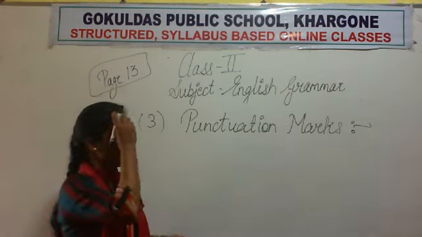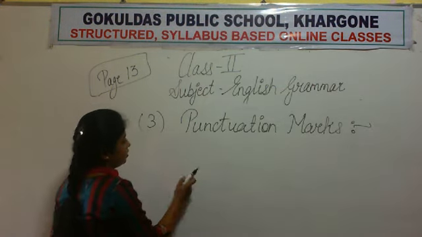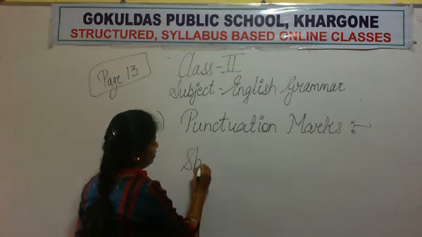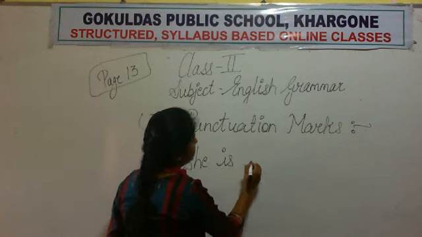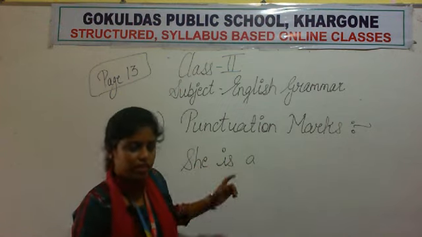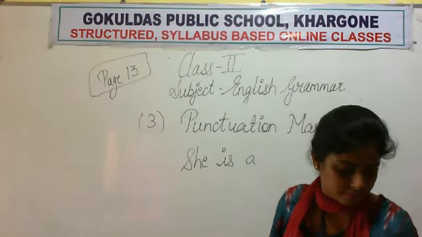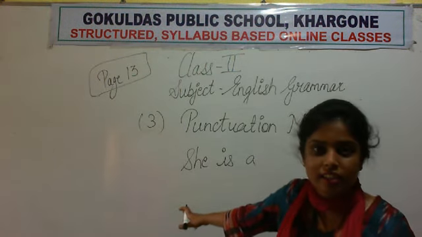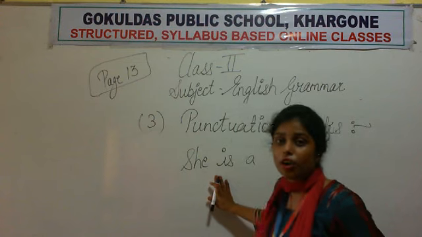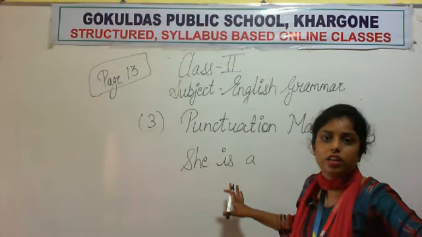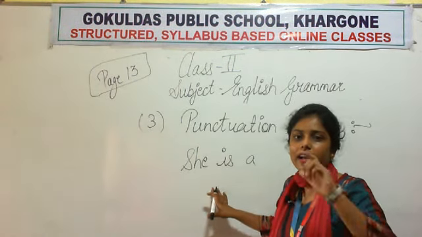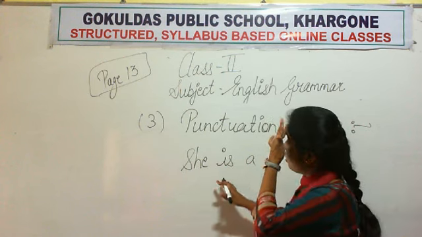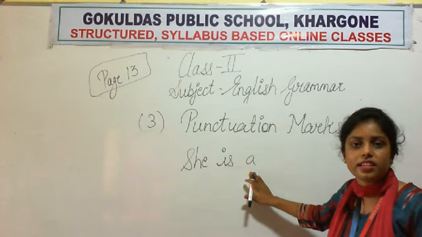Now for example, if I write she is a, बस मैंने इतना लिख दिया. So is this a sentence? I am testing you all. Whatever I have taught you, जितना भी मैंने पढ़ाया है, according to that answer me. She is a. Is this a sentence?